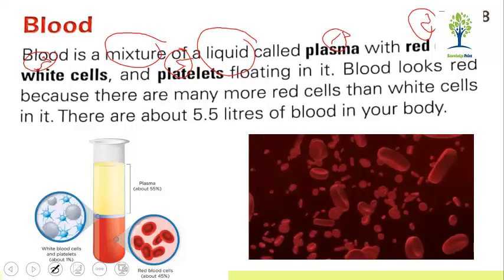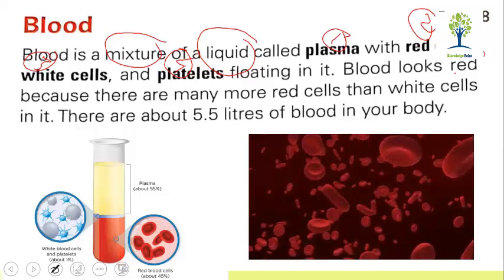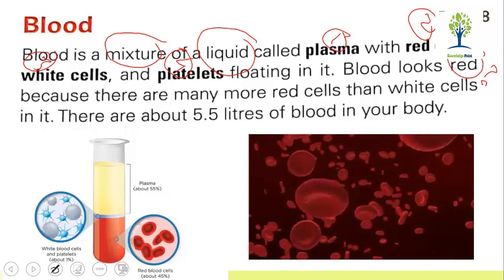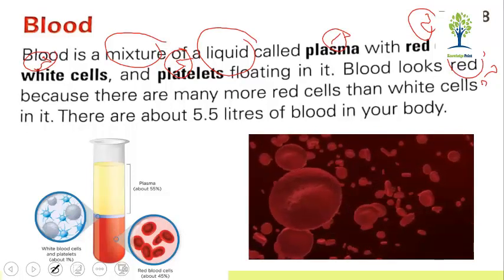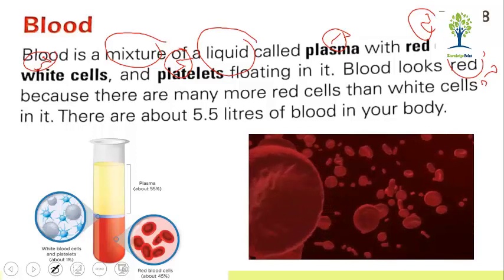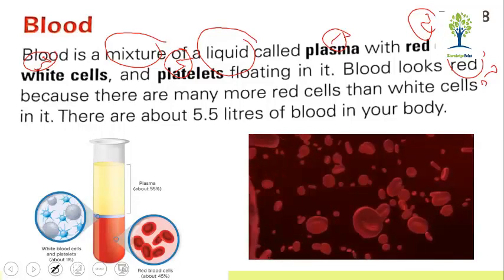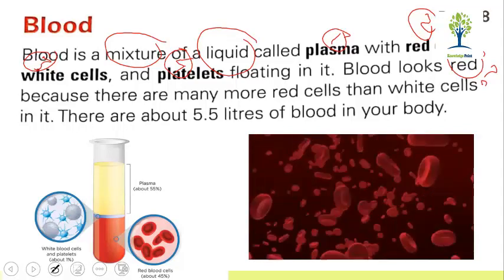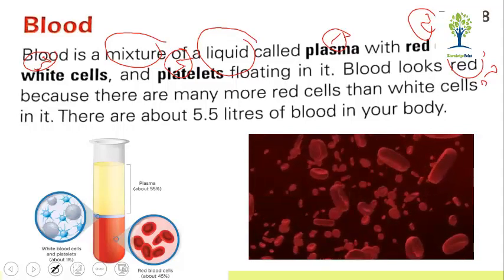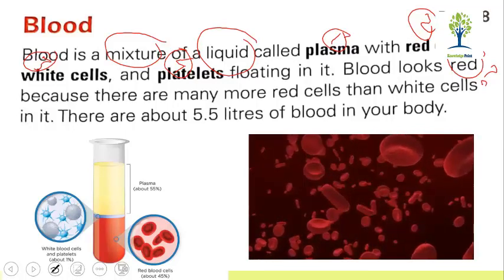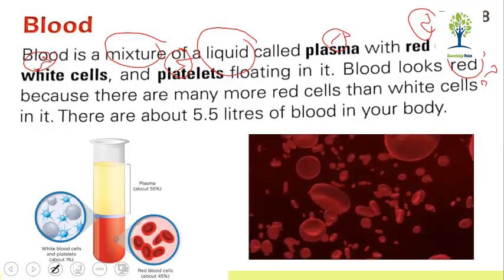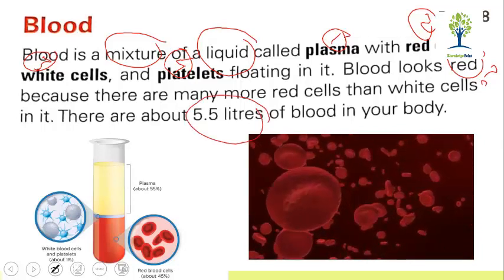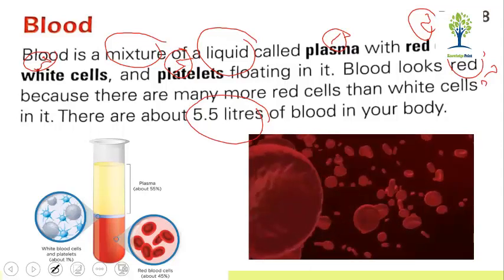Now blood looks red. Why is the blood looking red? Sir, because there are red blood cells in it. Because of the excess amount of red blood cells, the blood is looking red. Because there are many more red blood cells than white cells in it, and there are about 5.5 liters of blood in your body. An average person has 5.5 liters of blood in the body.